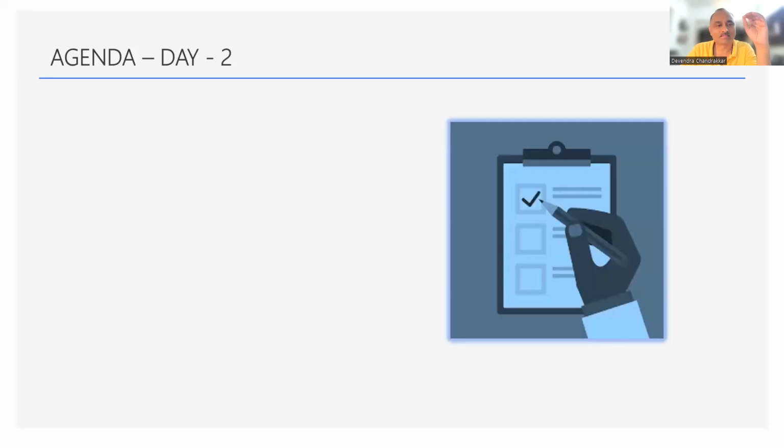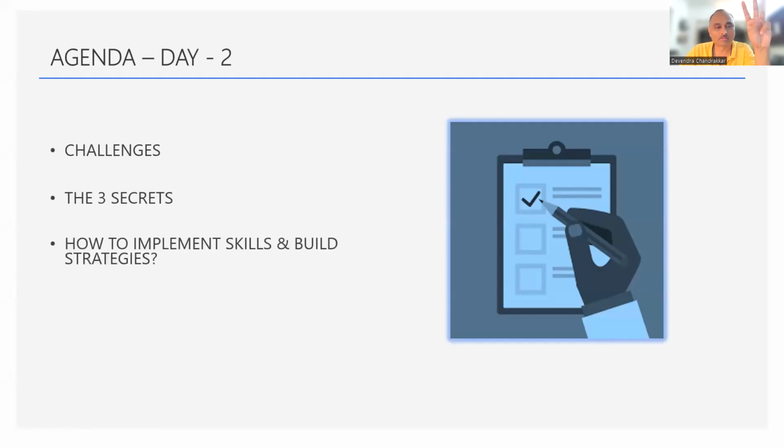Agenda for today's session is number 1, challenges. We'll be looking into your challenges. I hope most of you have filled your forms, right? The Google form. Very good. It took less than 2 minutes. Very good. The 3 secrets, right? We'll be looking into the 3 secrets and then how to implement skills and build strategies. Okay. This is the third one, is the most important thing, because